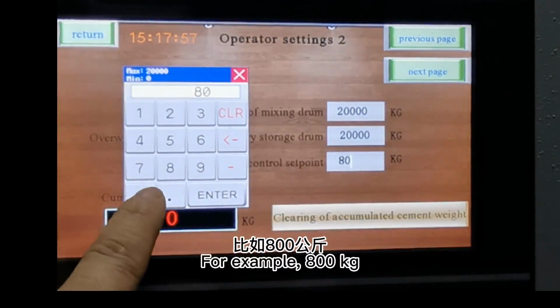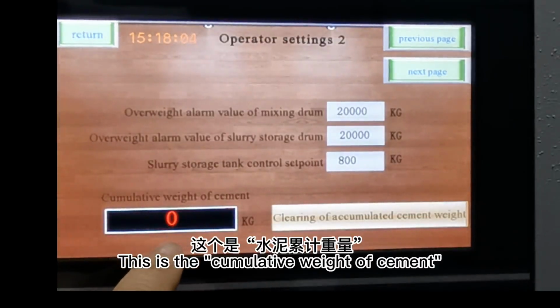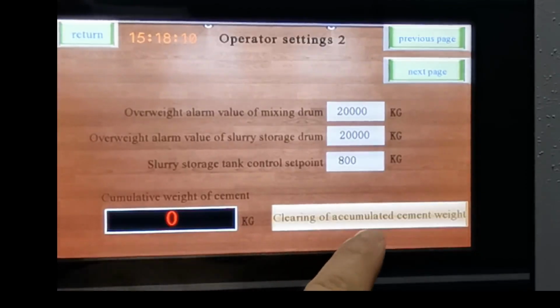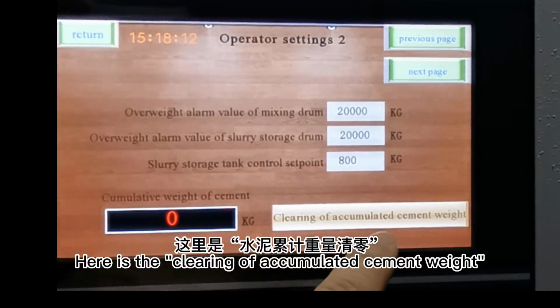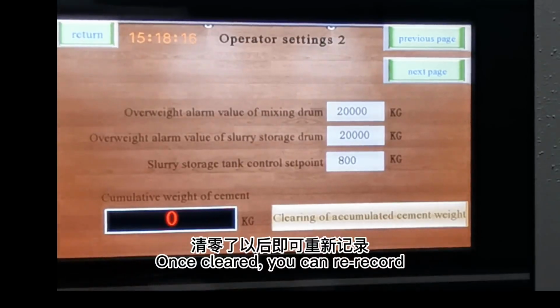For example, 800 kilograms. This is the cumulative weight of cement. How much is used is automatically displayed here. Here is the clearing of accumulated cement weight. Once cleared, you can re-record.